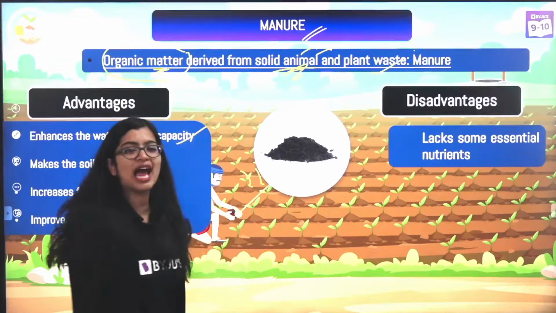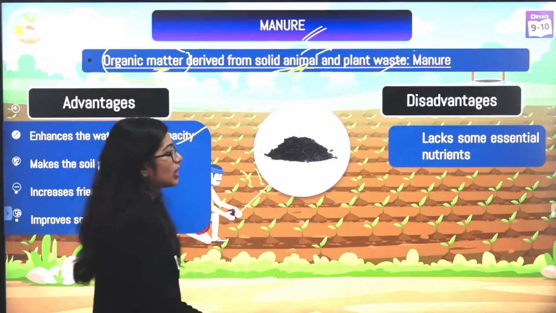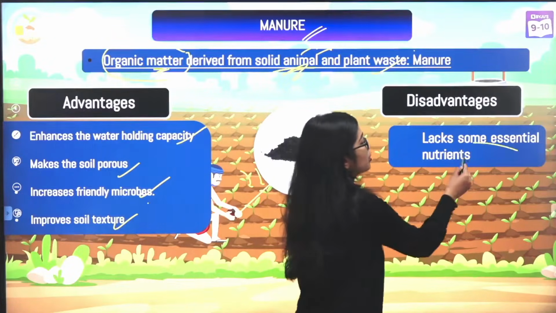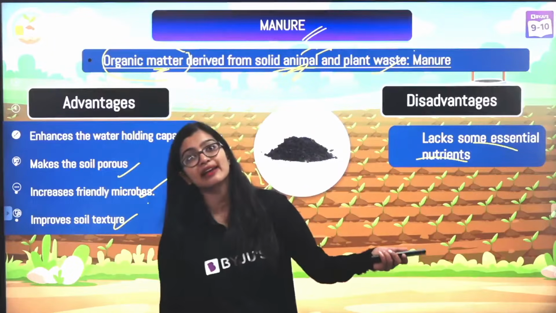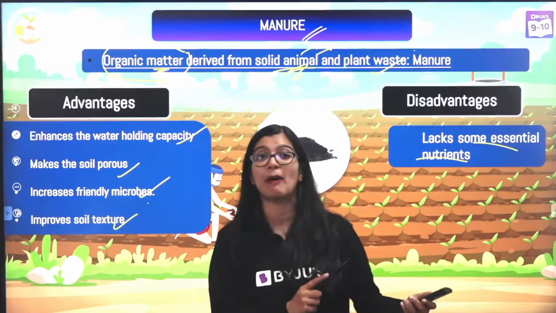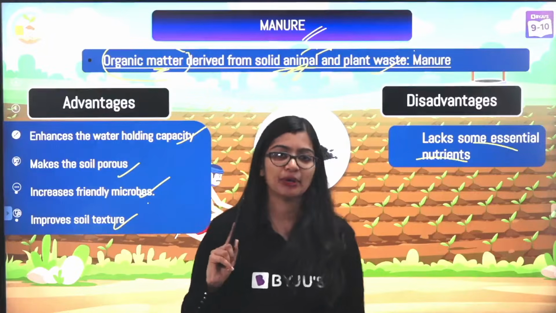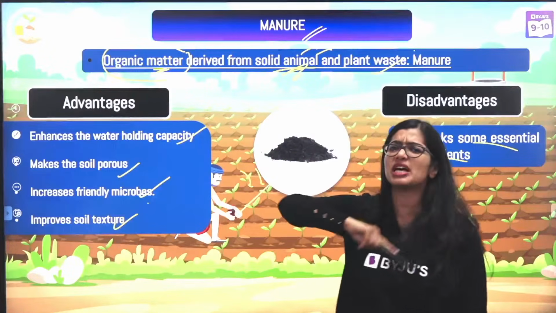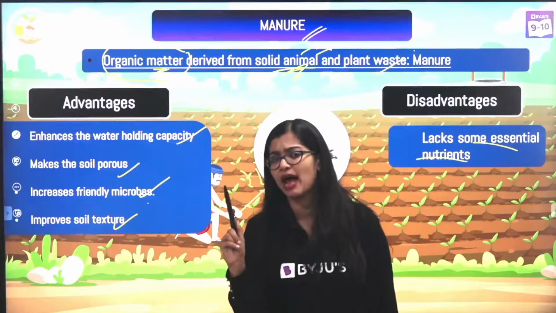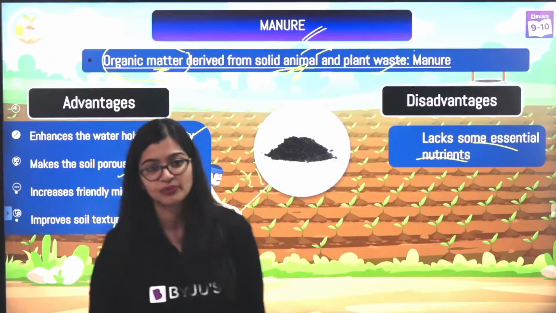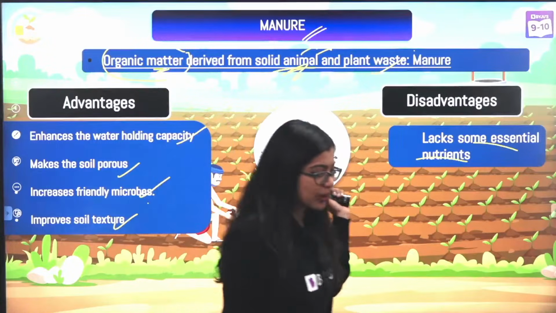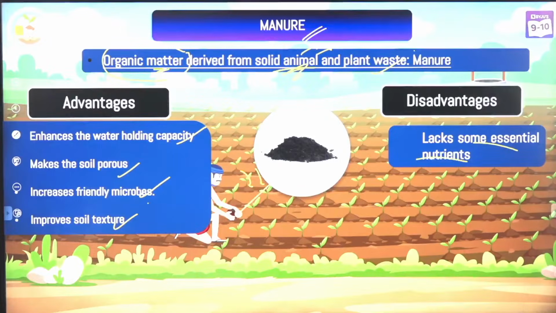But at the same time, one disadvantage is that it lacks certain essential nutrients, right? You don't know exactly how much nitrogen or how much manganese or how much iron will be there. You cannot fix that part because you're again getting it from living organisms, and this composition of the manure depends upon multiple factors. So this is the main thing. So you can quickly take a screenshot of this slide, everybody. Yes, all right.